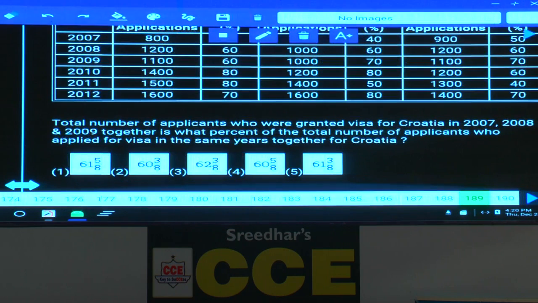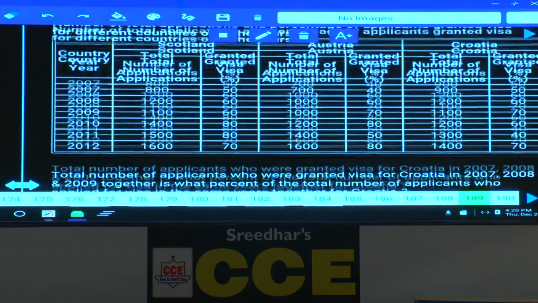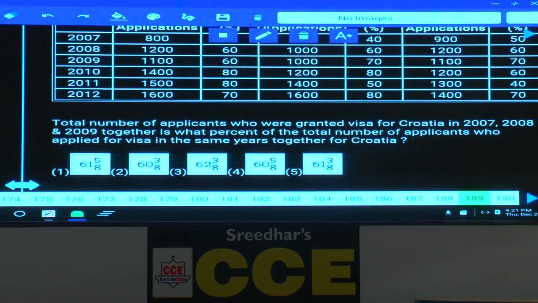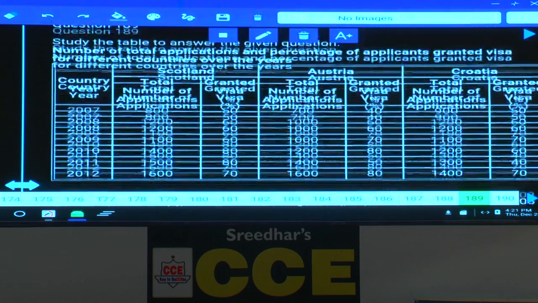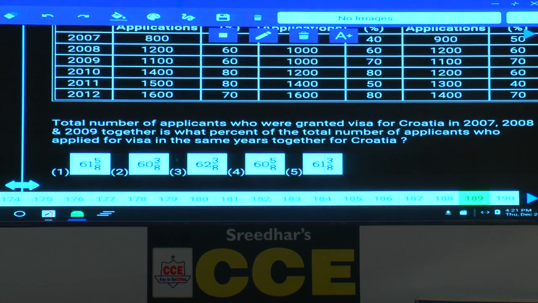The total number of applicants who were granted visa for this country in 2007, 8, 9 together is what percent of the total number of applications who applied for visa in the same years together for that particular country.